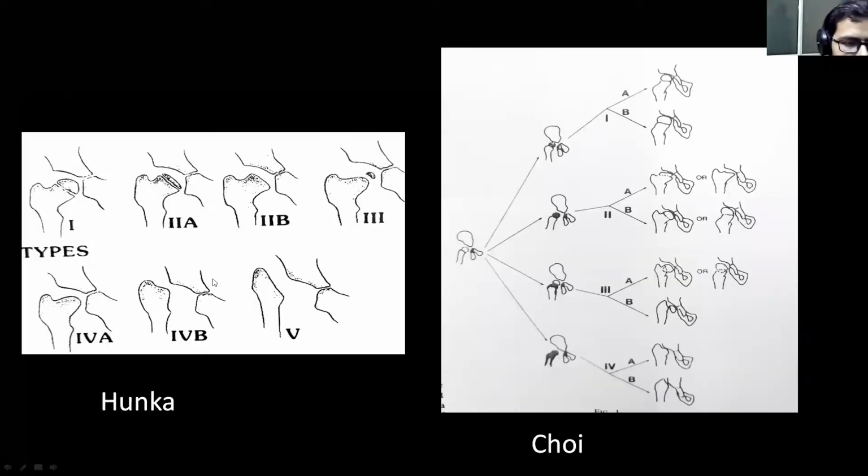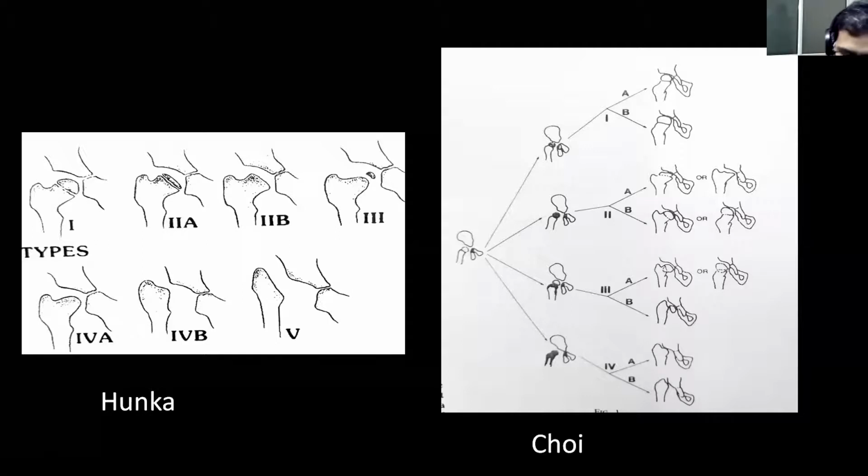In this picture, you can see this is the Hanka's classification and this is the Choi classification. In Choi classification, you can see these are the 4 groups, 1, 2, 3, and 4. Each group has been further divided into 2 subgroups, A and B. By looking at this picture, it looks like a very complicated classification. So I will try to simplify this classification by giving you an example of each and every sequelae.